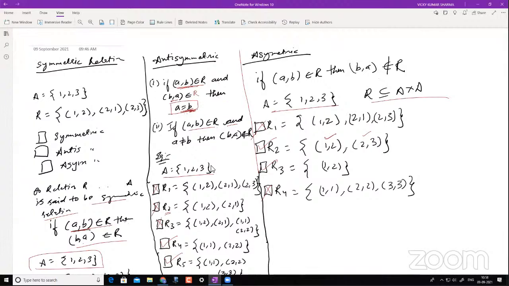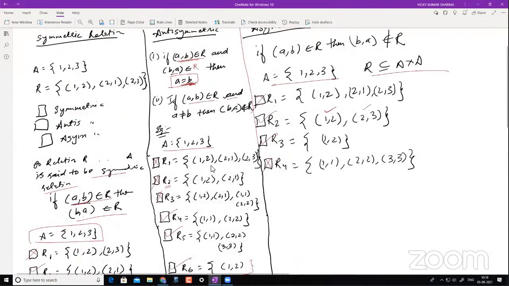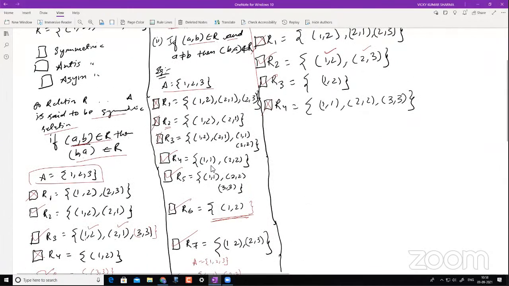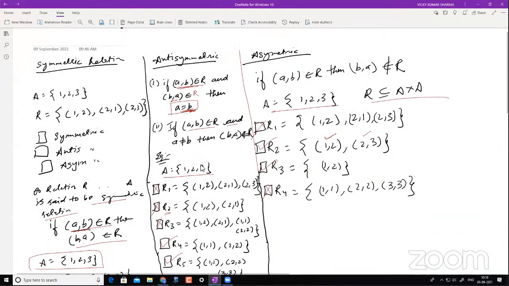Sir, why is R4 antisymmetric? Because of the first definition. Sir, if (A, B) belongs to R... please explain with an example, with names. I will tell you. Please take an example with name and number both. Name and number. Yes, sir.